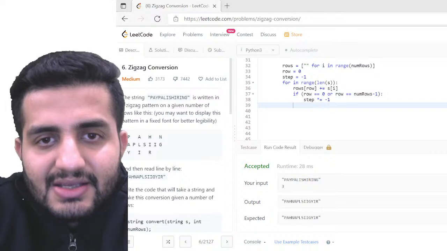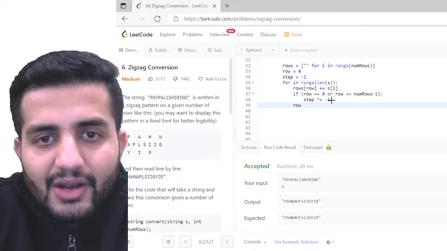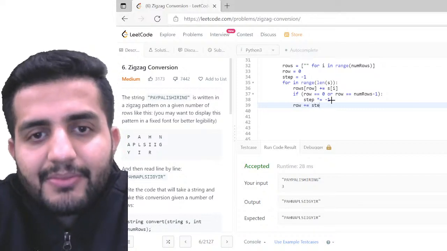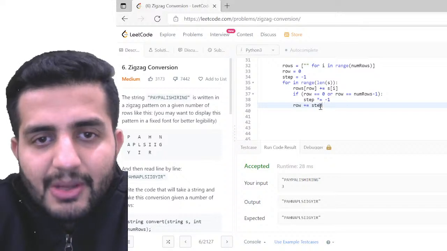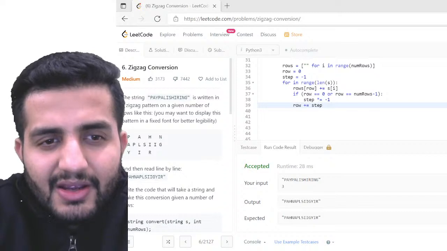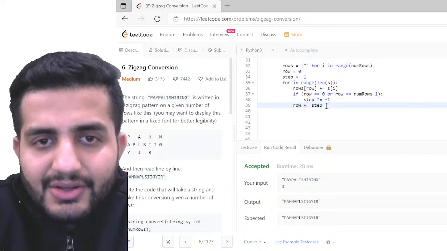And then for each of my iterations, I just keep on appending the row value, which will be row plus equal to my step. Cool. So step is -1, so I'm just going to keep on decreasing my row value. I've already multiplied the step here with -1, so this is making sense.